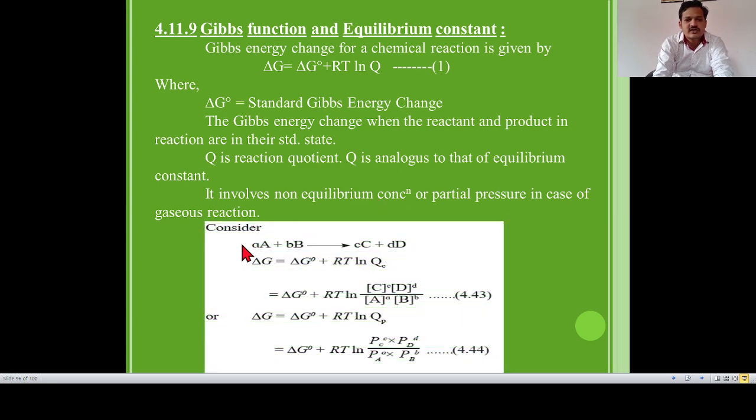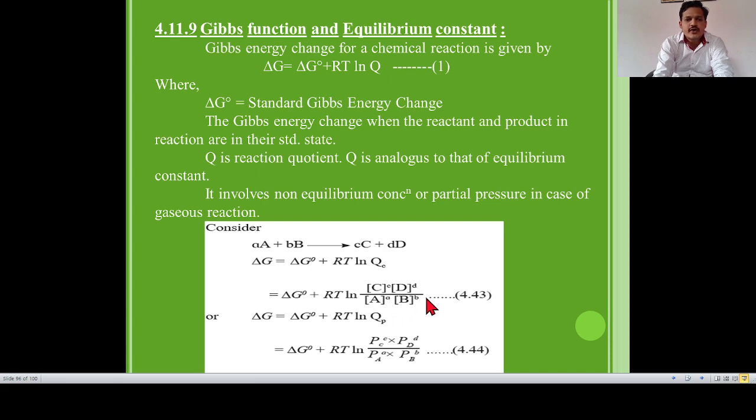Consider a general equation, small a capital A plus small b capital B gives small c capital C plus small d capital D. Then our original form of change in Gibbs energy is equal to delta G naught plus RT natural logarithm QC. Here I indicate QC for non-equilibrium concentration when reactant and product exist in solid and liquid state. So at equilibrium, substitute this: delta G naught plus RT natural logarithm QC, which means C to the power c, D to the power d divided by A to the power a, B to the power b.